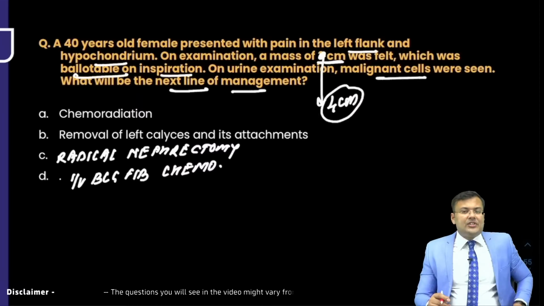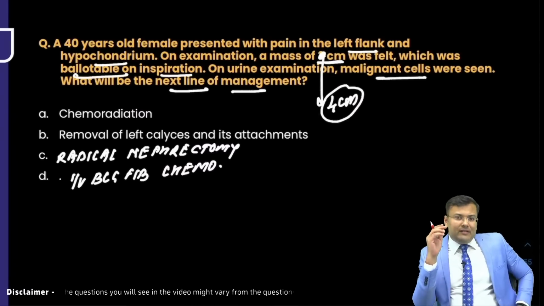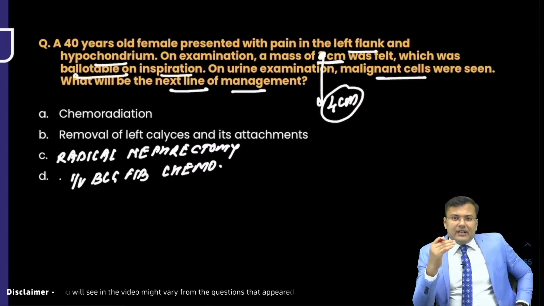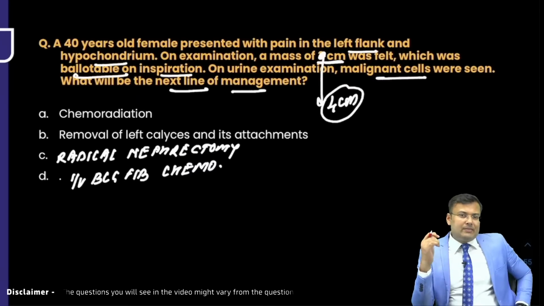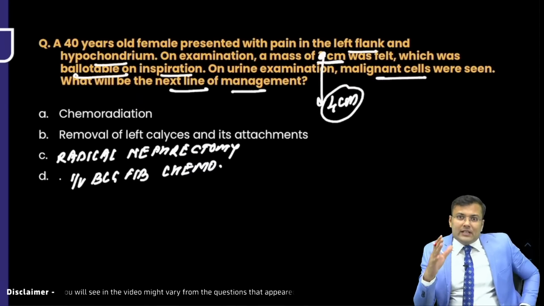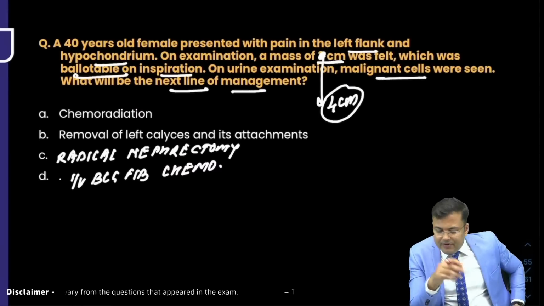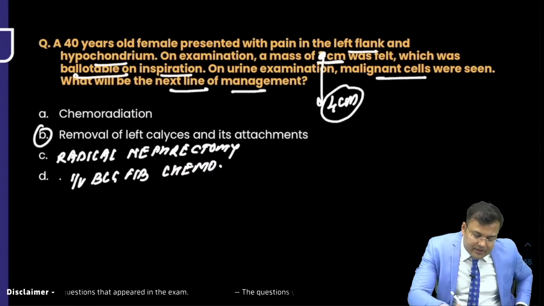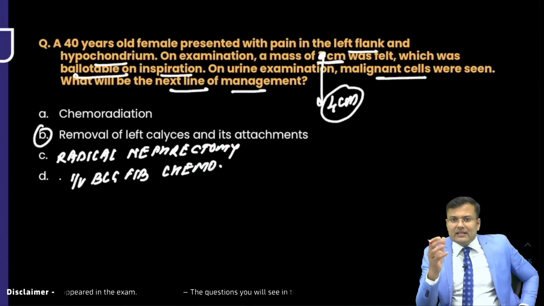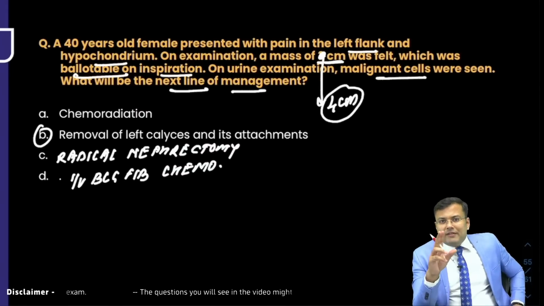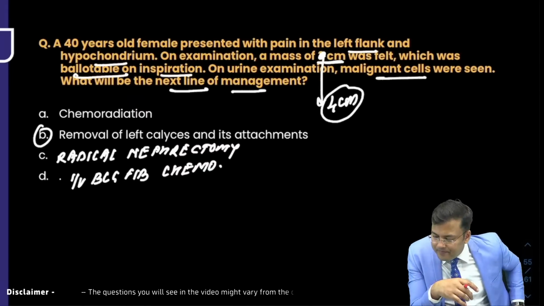Now you can see this patient is having a 4 centimeter tumor in the left kidney. And what is the preferred approach here? We will go for nephron sparing surgery, also known as partial nephrectomy. No need to go for radical nephrectomy. So what is the preferred treatment option here? Removal of left calyces and its attachment. So we will go for partial nephrectomy.